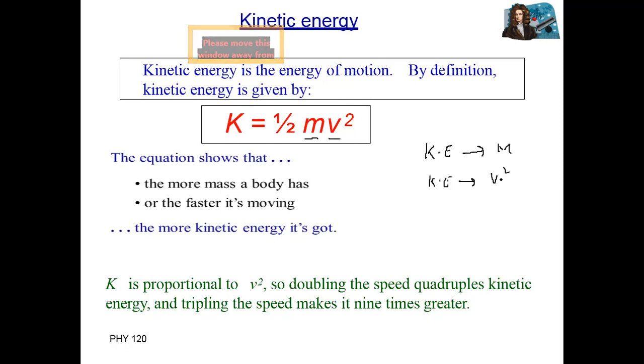Square means that if you double the speed, for example, 2 times speed, so 2 square is equal to 4. It means your kinetic energy will increase by 4 times. Kinetic energy is due to motion of a body, and the formula is half mv square, mass and velocity square.